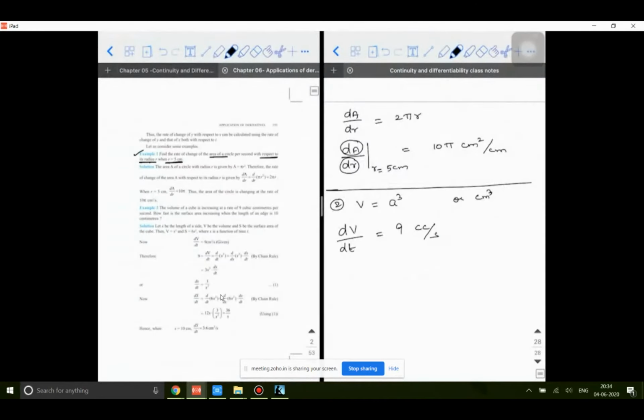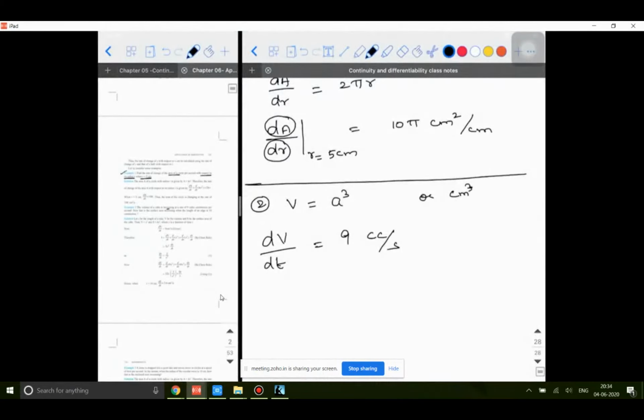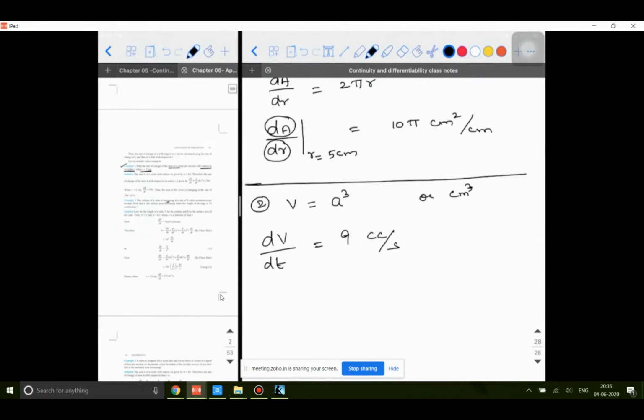Now you should read the question carefully. When they say increasing, it should be a positive sign. If at all the question says decreasing, then you should write it as minus 9 cc per second. First point to be noted. How fast is the surface area increasing when the length of an edge is 10 centimeters? So here they have told surface area, but they have not mentioned what surface area is taken into consideration. So what surface area should be taken?